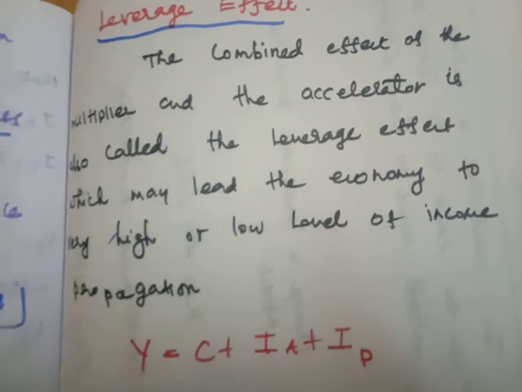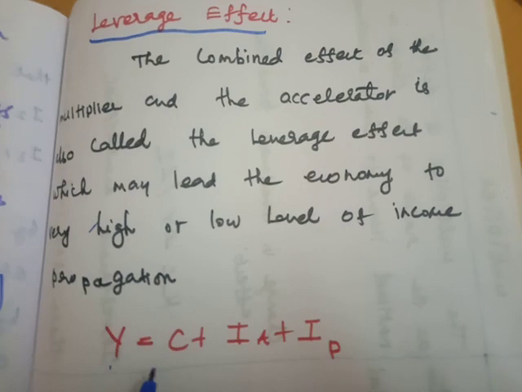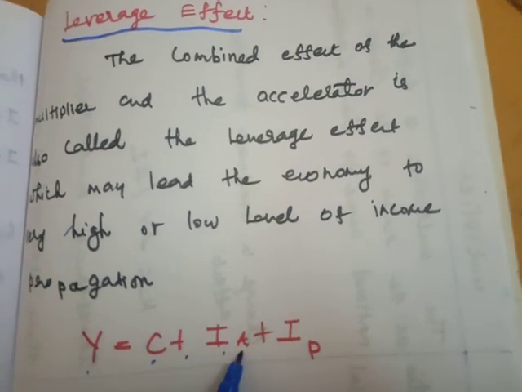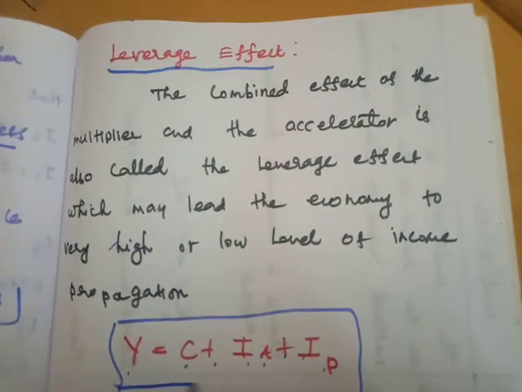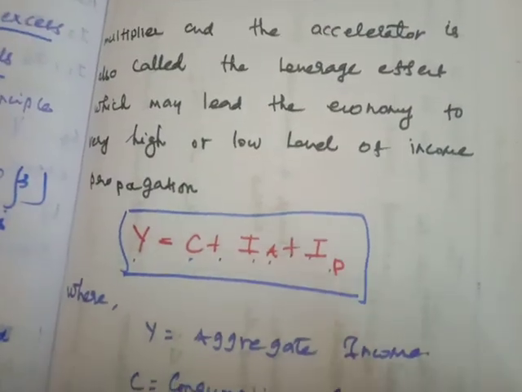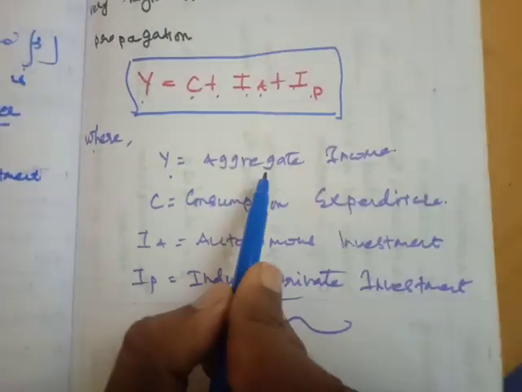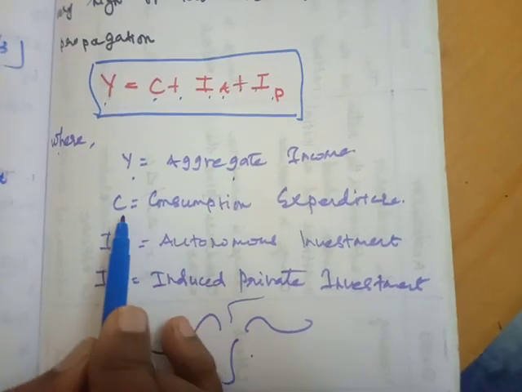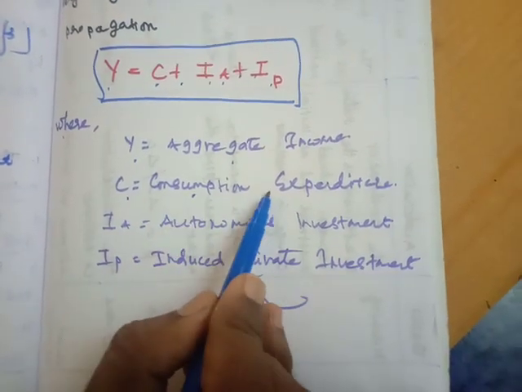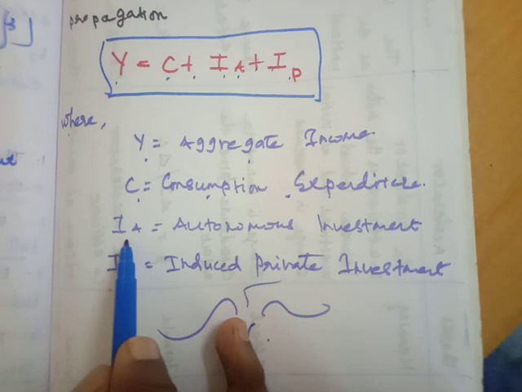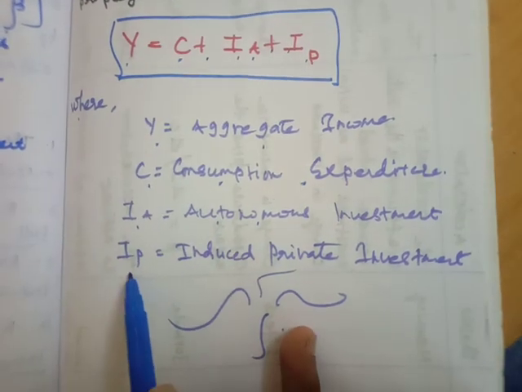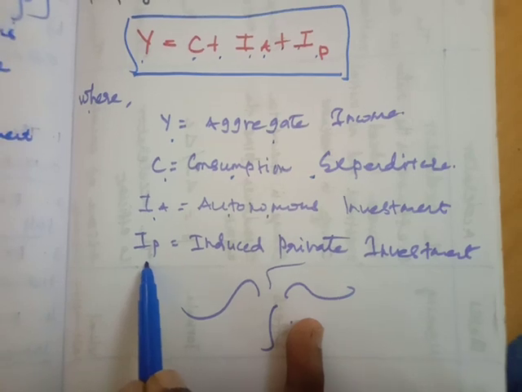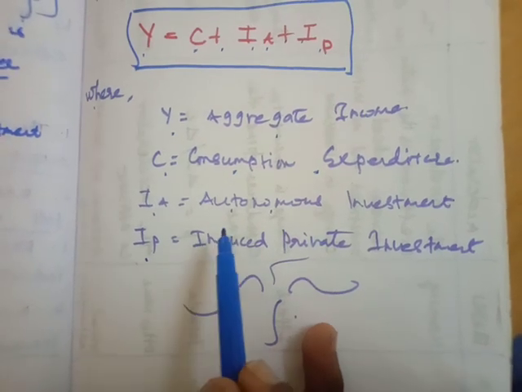The formula of the leverage effect is Y = C + IA + IP, where Y is the aggregate income of the nation, C is the consumption expenditure of the country, IA is the autonomous investment of the government, and IP is the induced investment by the private people.